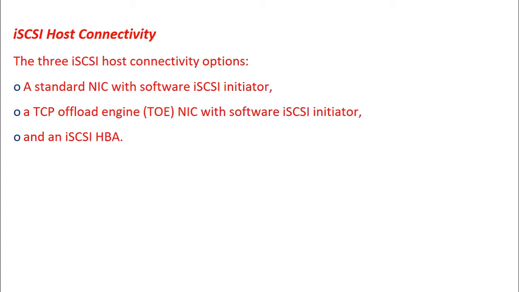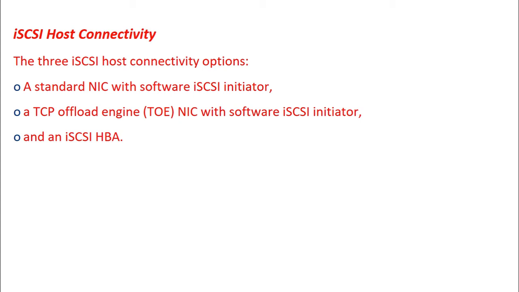The third iSCSI host connectivity option that we have is an iSCSI HBA. An iSCSI HBA is capable of providing performance benefits because it offloads entire iSCSI and TCP processing from the host processor. The use of an iSCSI host bus adapter is also the simplest way to boot a host from the SAN environments via the iSCSI.